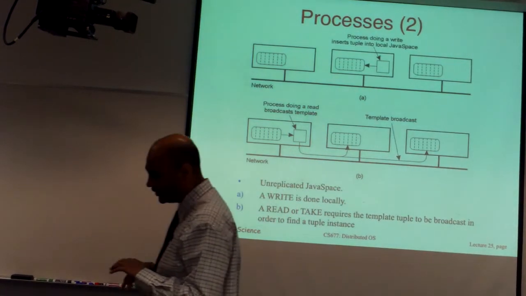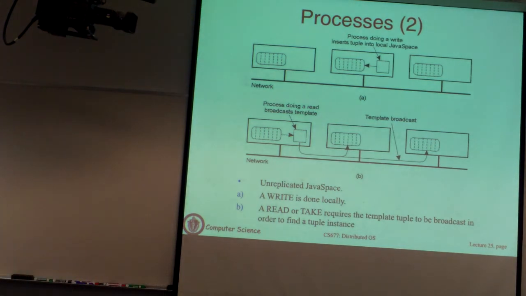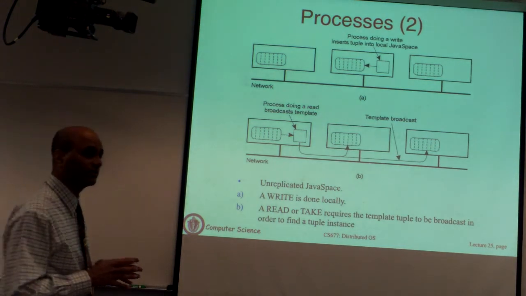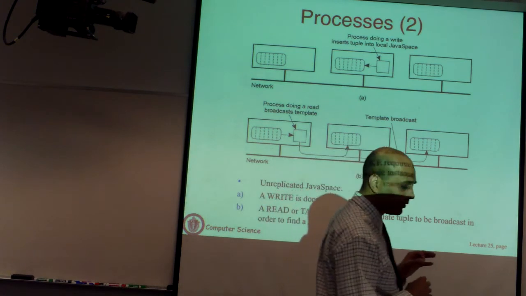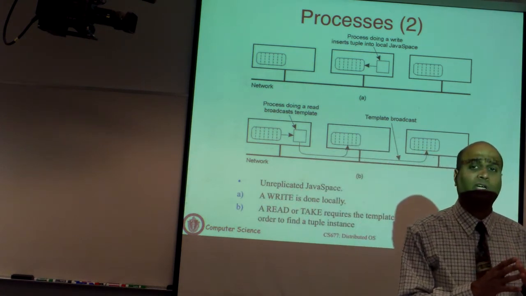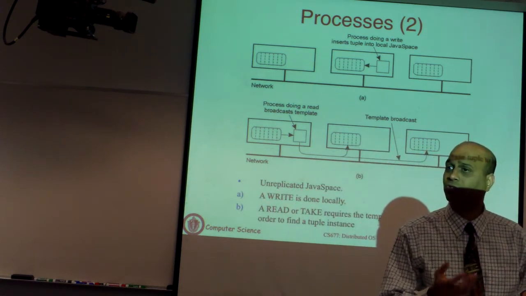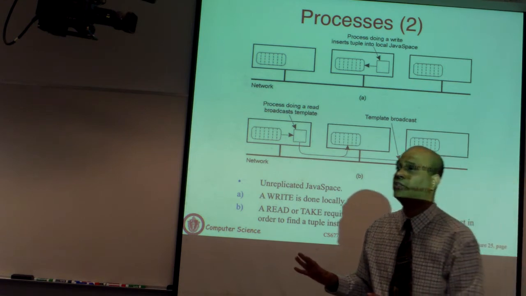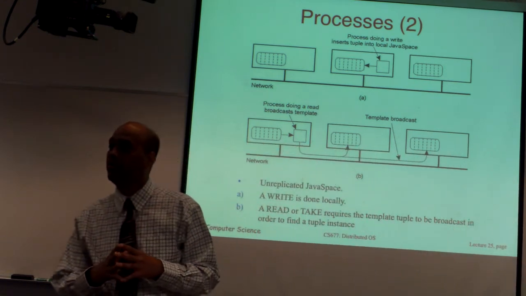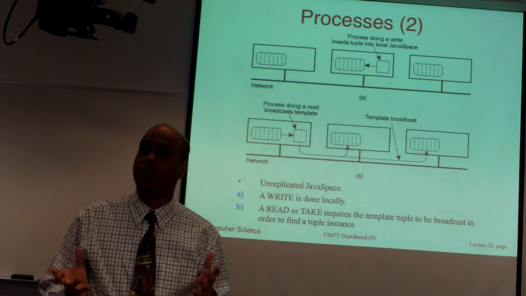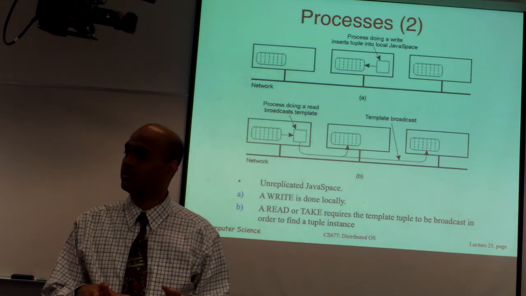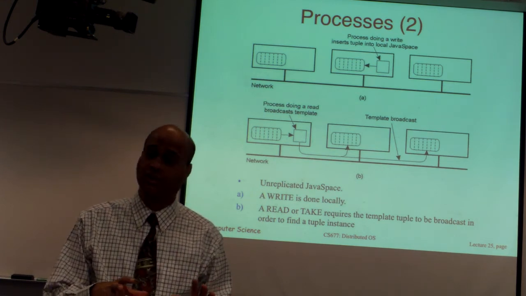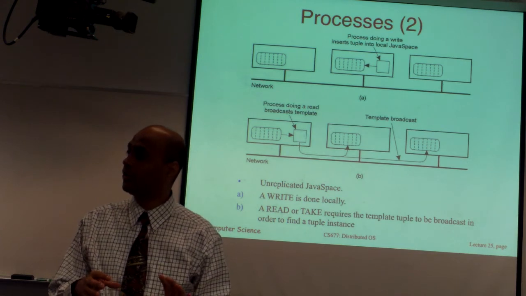So as far as Jini is concerned, it was actually designed for embedded devices. Okay, so it was a Java middleware that was designed for things like phones or other intelligent appliances. So their vision was, you go into a home, you buy, let's say, an intelligent toaster or some washing machine or some such thing. You don't want to sit and configure your washing machine.